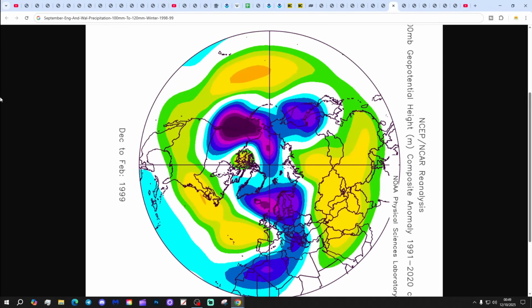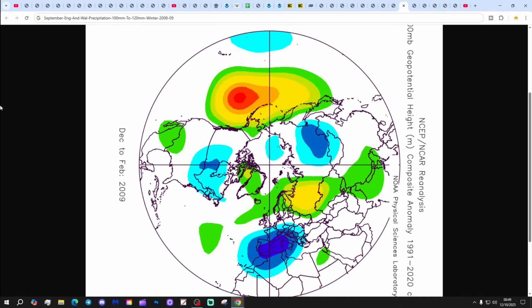Okay, well, next up we go to 1998, 1999, with low pressure to the north and the east, high pressure out to the west. A few cold snaps here, but generally quite a mild winter to end the 1990s, and of course the 20th century. But a pretty long gap to 2008, 2009. So this was a colder winter, actually, with higher pressure just up to the north, lower pressure down to the south, and winds tending to be in from an easterly direction. So that's the first of the run of colder winters.